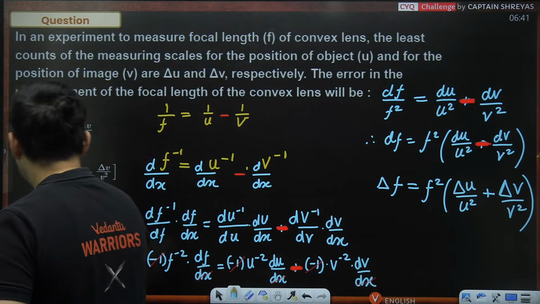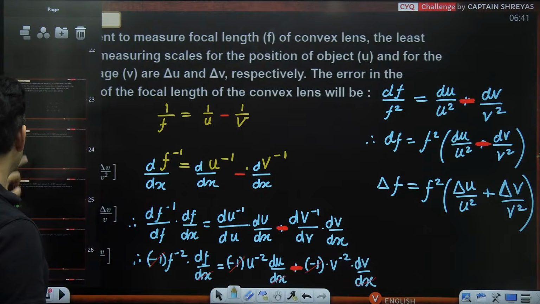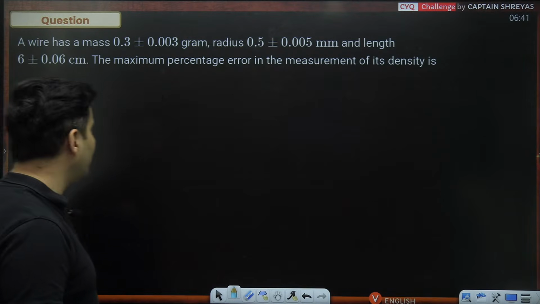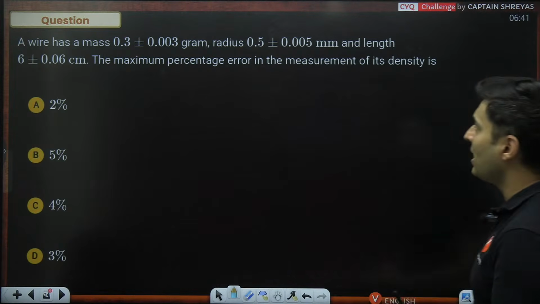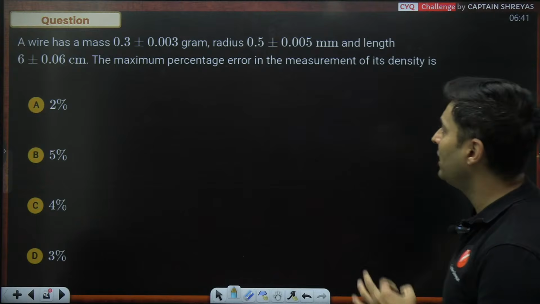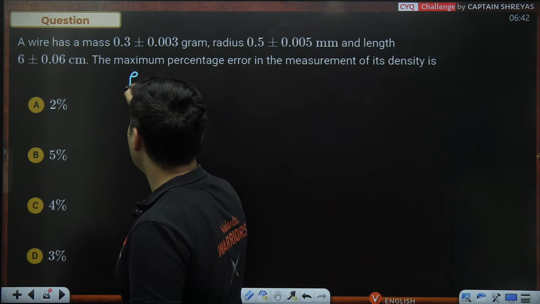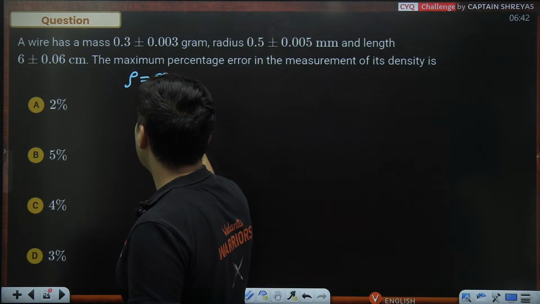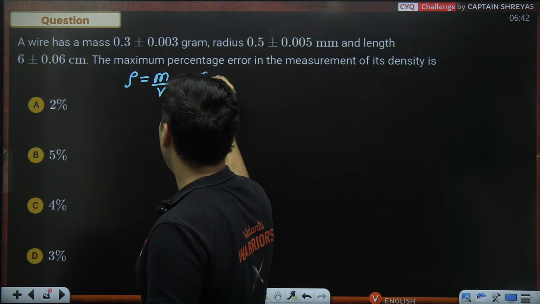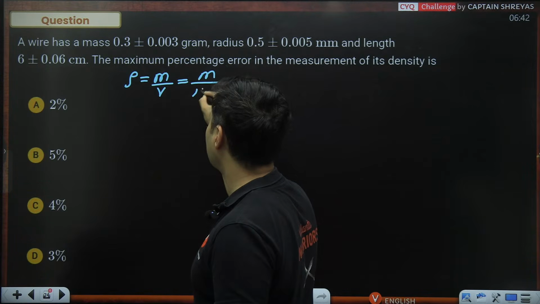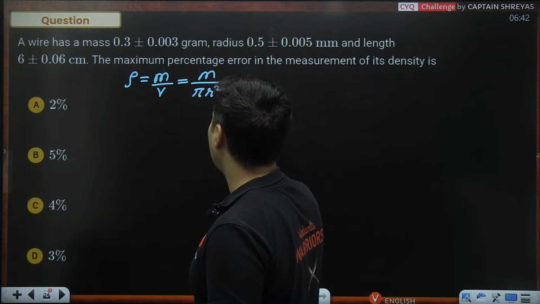Yeah, come on. Let's go to the next question on your screen. And here it comes. Last 2-3 questions. A wire has some mass, some radius, and some length, and we need the maximum percentage error in the measurement of its density. Now, density is mass by volume. Since it's a wire, it will have some circular base, pi r square, multiplied by length.